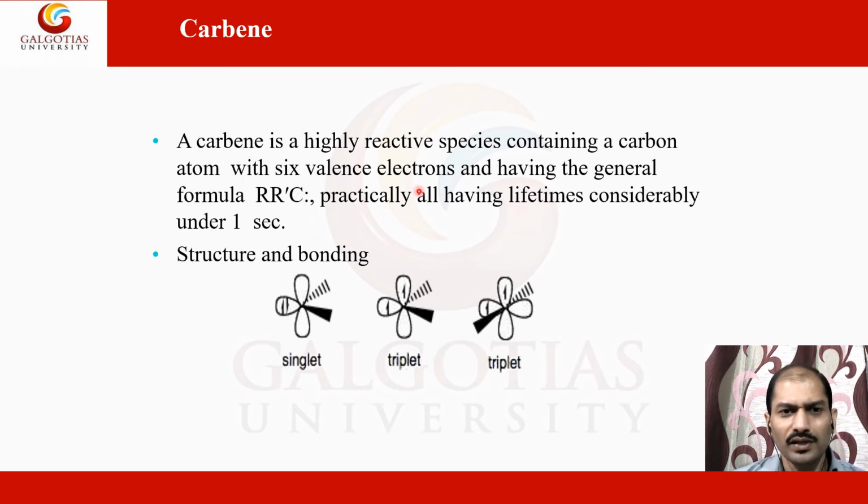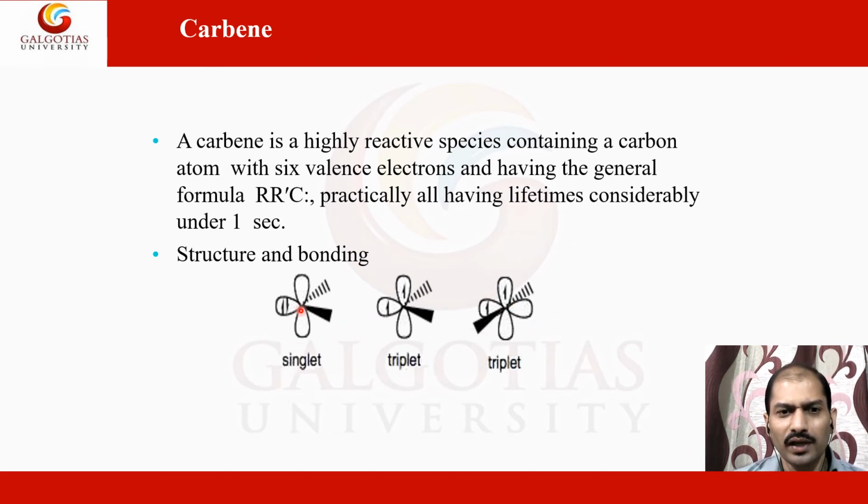A carbene is a highly reactive species containing a carbon atom with 6 valence electrons, so it is 2 electrons short of an octet. It is generally represented as R2C, and it has a lone pair of electrons which is either in a singlet state or a triplet state. Singlet state means the electrons reside in one orbital, anti-parallel to each other, so the net spin is 0. But in triplet carbene, they occupy different orbitals with parallel spin, so there is a net spin.